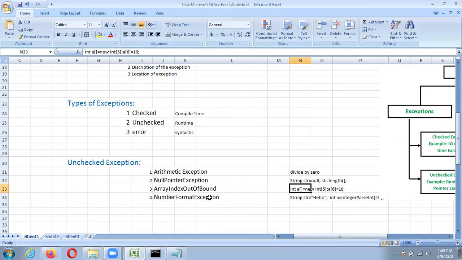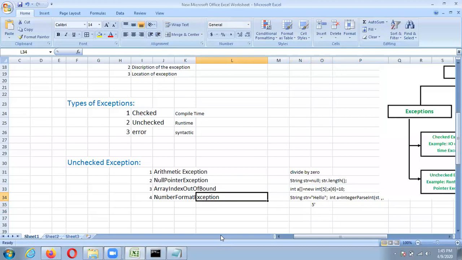And then number format exception, it means what? Here we are defining one string, String str equals "hello", and we are converting that string into an integer. That is a number format exception. We can only convert a string like '5' into an integer, but we can't convert a complete string like hello into an integer. So that is a number format exception.